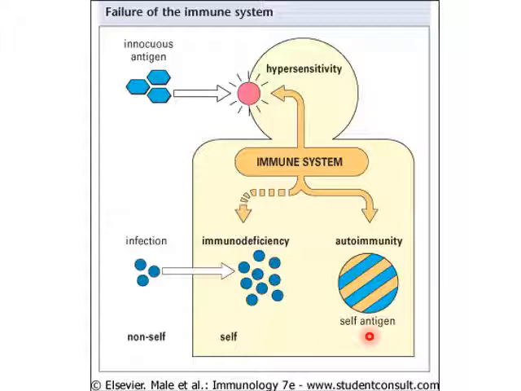And in the third failure, the immune system routinely encounters various foreign antigens, but rather than dealing with them with a normal controlled response, it responds in an exaggerated fashion, which leads to hypersensitivity reaction.